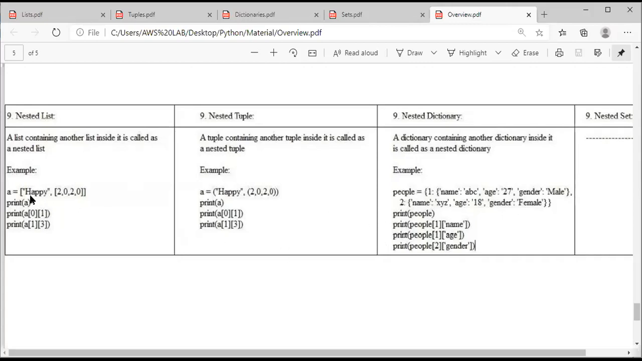We shall take one example. So A is the name of the nested list, equal to is the assignment operator. Happy is the first element of the first list, and this is the second list. How many elements are in the first list? There are 5. How many elements are in the second list? There are 4. In the first list there are 5 elements, in the second list there are 4 elements. So what is printed? As it is, this same thing should be printed.